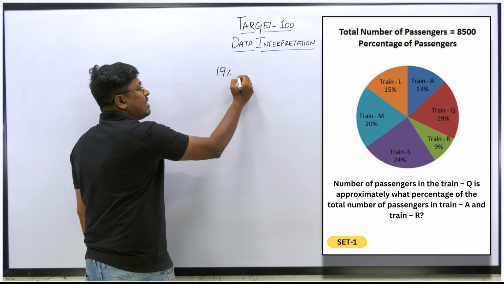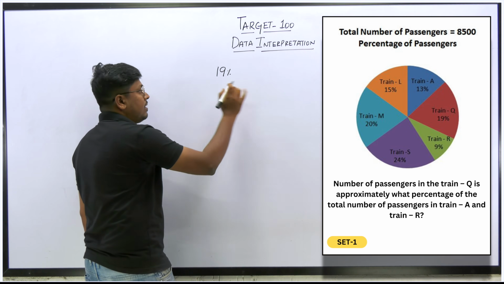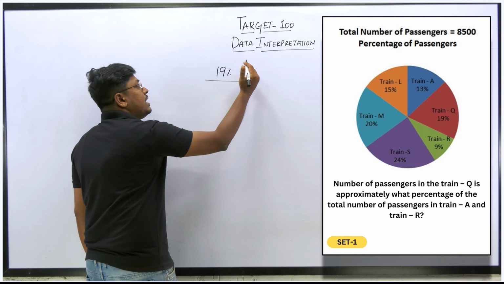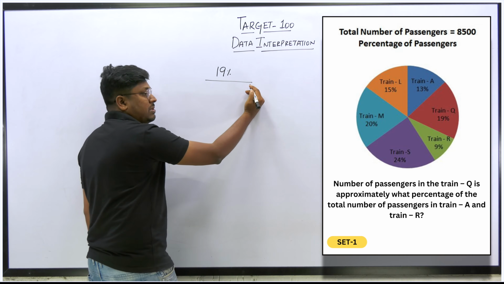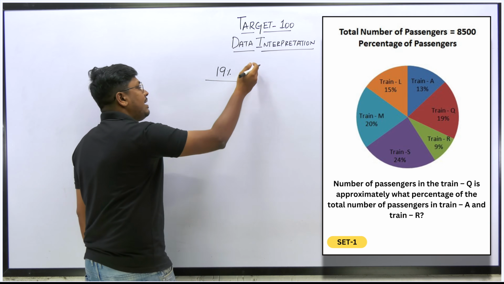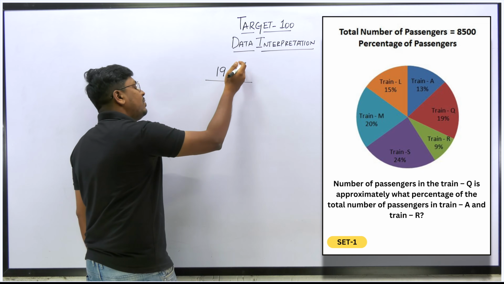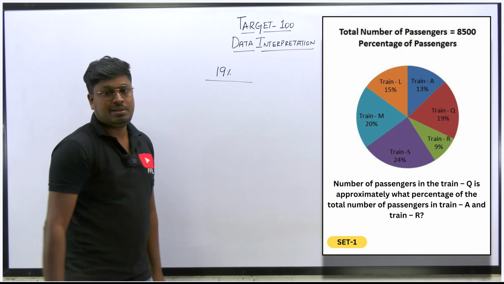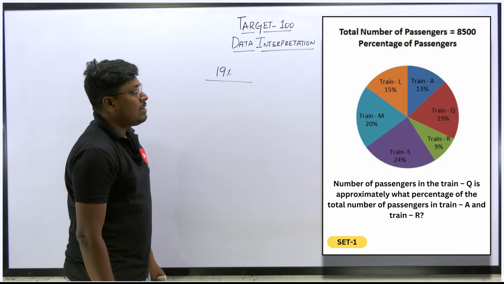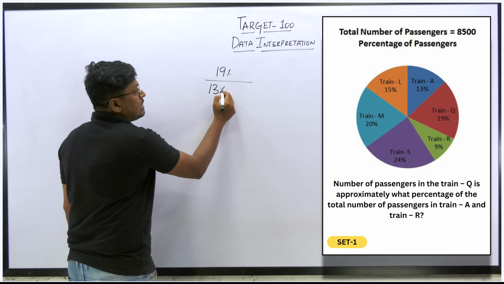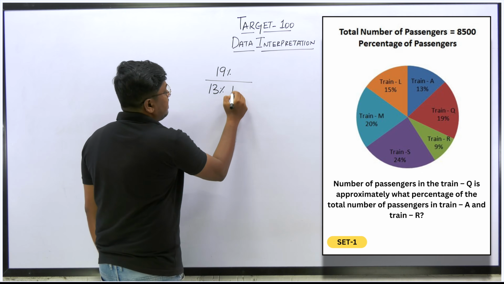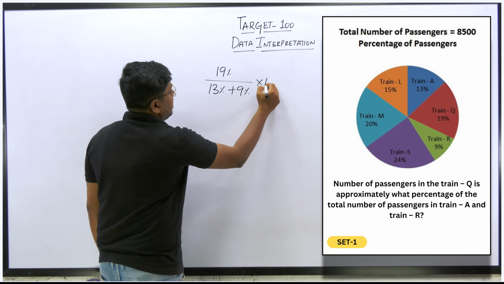You don't need to find what is 19% of 8,500. It is not required. Why? Because in the numerator we will get 8,500 and in the denominator also we will get 8,500, so we will directly cancel it. Instead of that, you don't need to write 8,500 and all those things, right? So divided by train A and train R. Train A is how much? 13%. Train R is how much? 9%. Into 100. That's it.